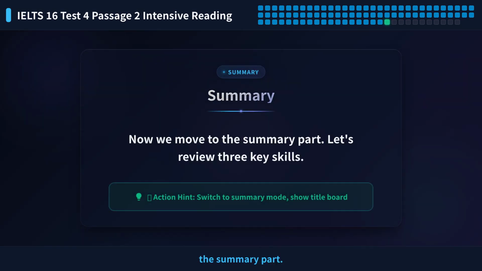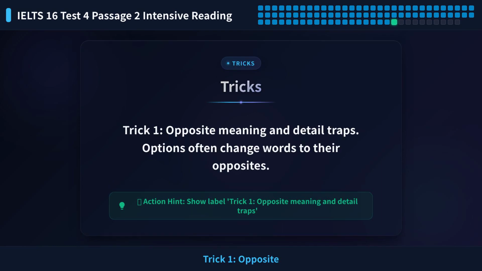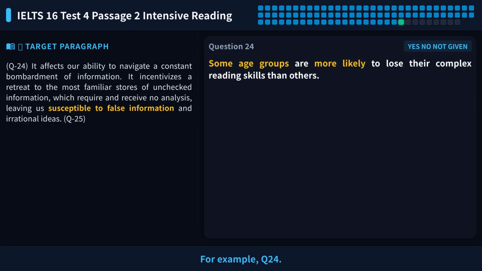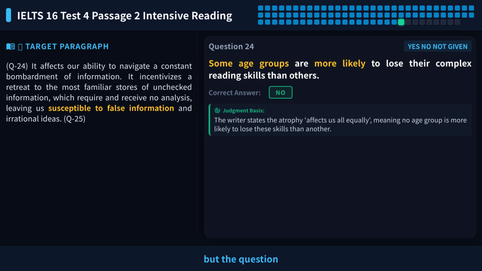Now we move to the summary part. Let's review 3 key skills. Trick 1, opposite meaning and detail traps. Options often change words to their opposites. For example, Q24. The text says ignore, but the question says pay attention. This is an opposite meaning trap.